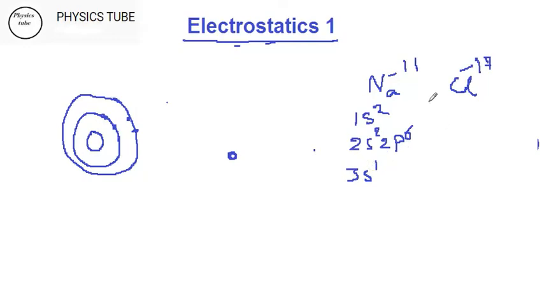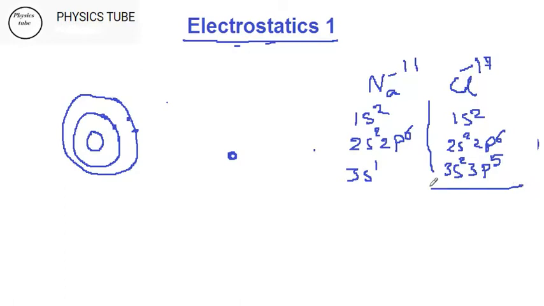And for chlorine, I have a very clear picture: 1s2, 2s2, 2p6, 3s2 and 3p5. This makes my chlorine.